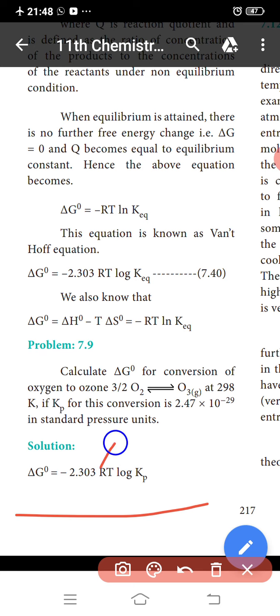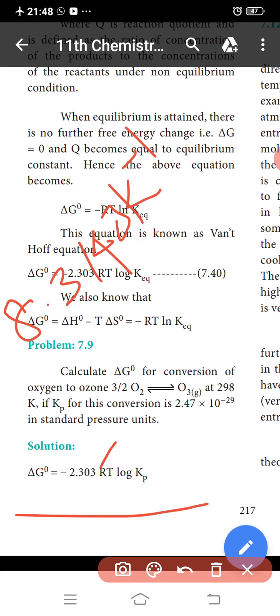The R value is the constant 8.314 joule per Kelvin per mole, and the temperature is 298 Kelvin.